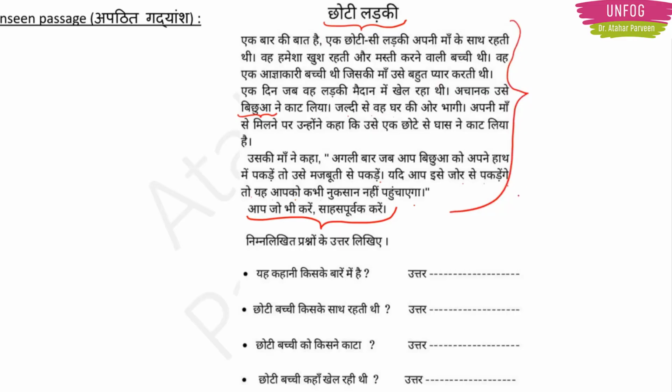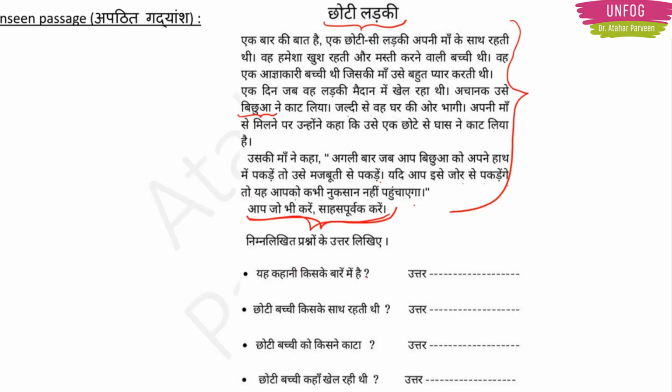Now sometimes what I used to do is, while I used to read the passage, I used to underline important points, like there is this moral of the story, it is important, I underlined. In case they mention the name of the girl, here in this paragraph they have not mentioned, but sometimes if they mention the name of the characters or the age of the characters or the occupation or some such important information, it is better to underline them, because you won't have to read the entire passage again to find the answer. Okay, so now let's try to find out what are the answers for this paragraph.